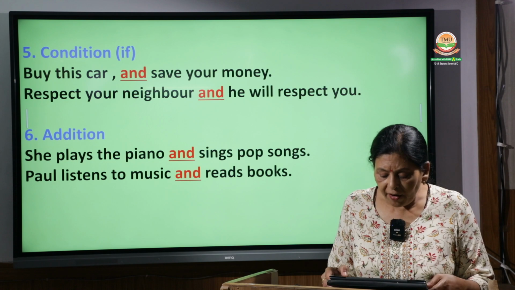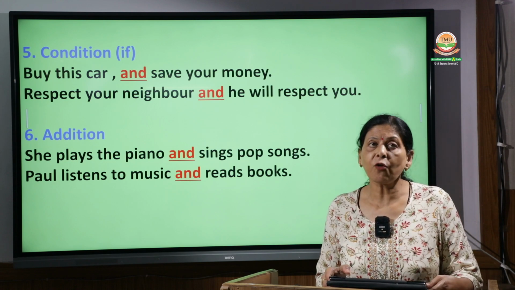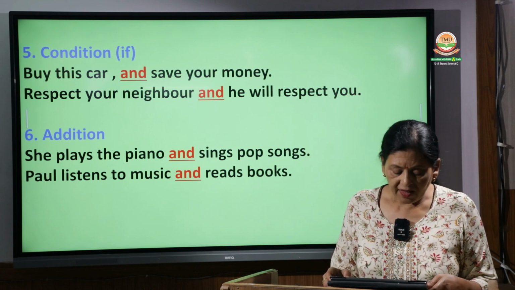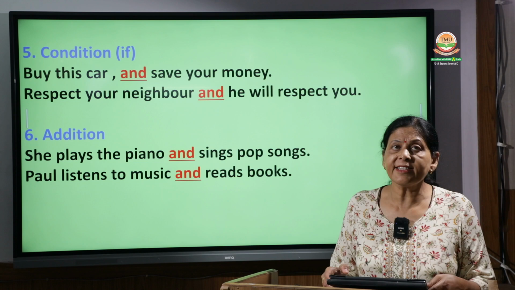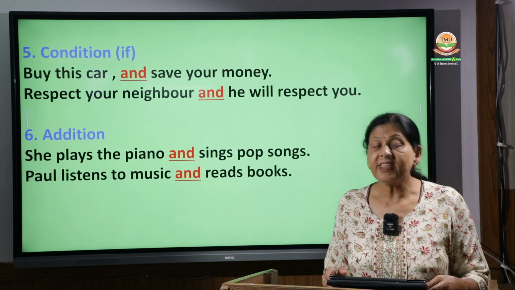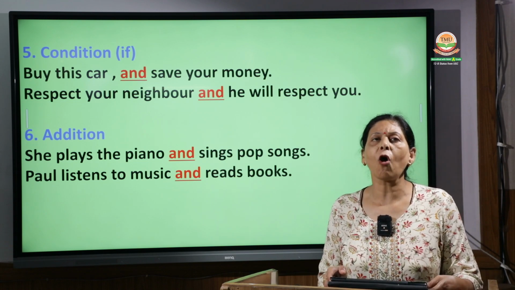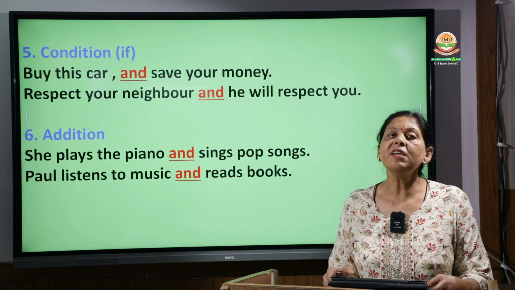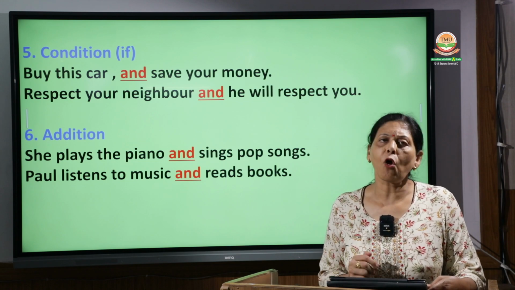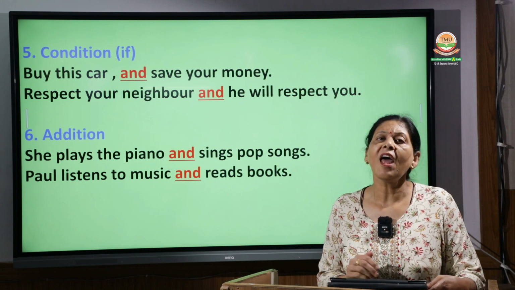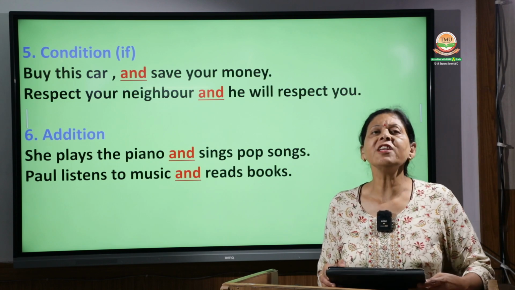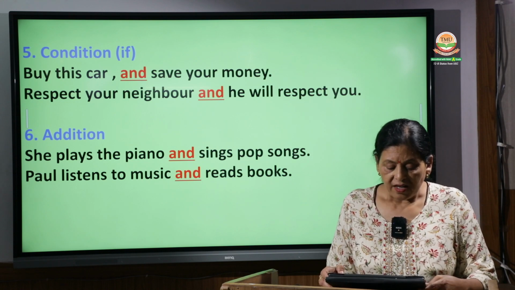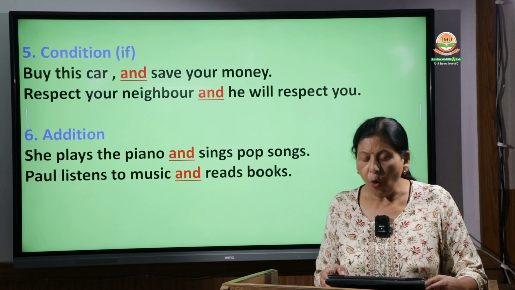Then, respect your neighbor and he will respect you. That means if you respect your neighbor, he will respect you. Then the next one, the sixth one, is addition. She plays the piano and sings pop songs. So all these are the functions of and. And can be shown for contrast, for condition, for coordination. And holds a lot of importance.